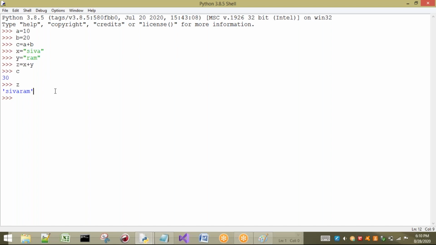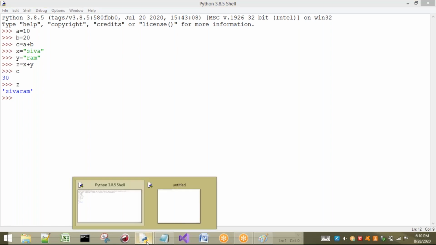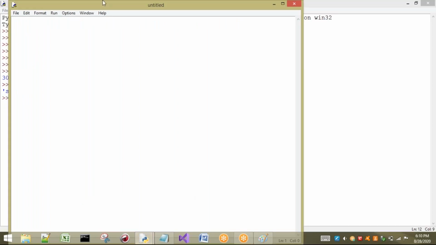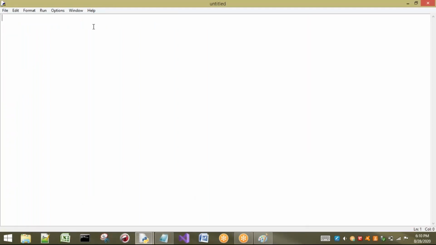So how do we have to identify these things? If the same program is sent to a person who doesn't know anything about this program, how can he understand? In that case, our comments are going to help that programmer. By reading those comments, that programmer can understand what is happening in this program. So here I will write a small program about that. I will write a demonstration of addition. For example, a equal to 10, b equal to 20, c equal to 30. Otherwise I can write it in this way also.